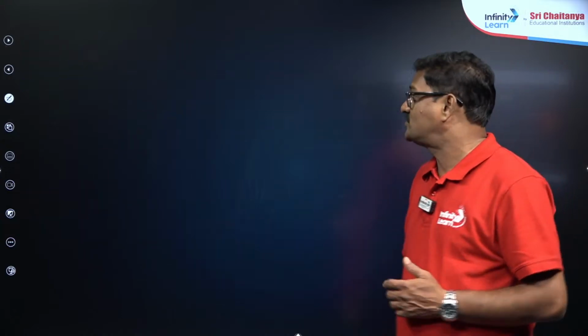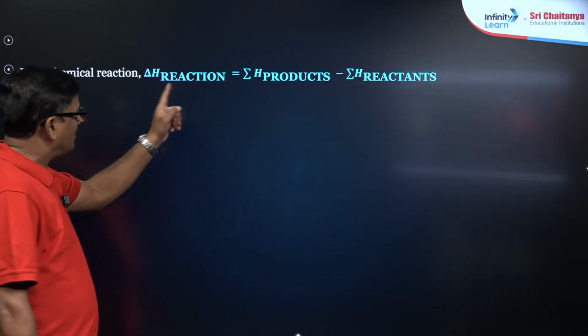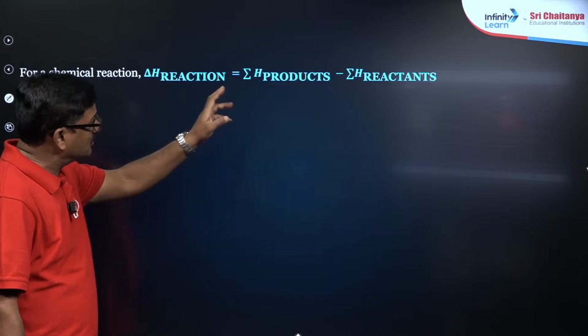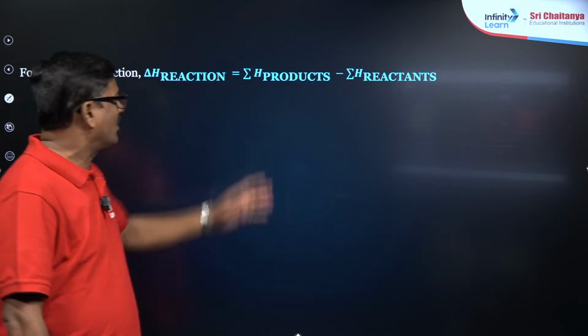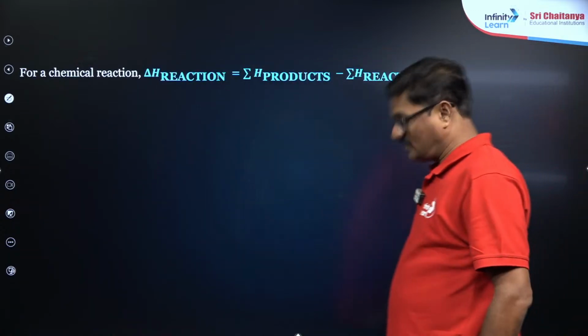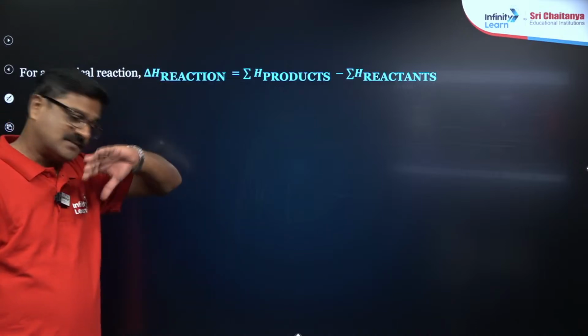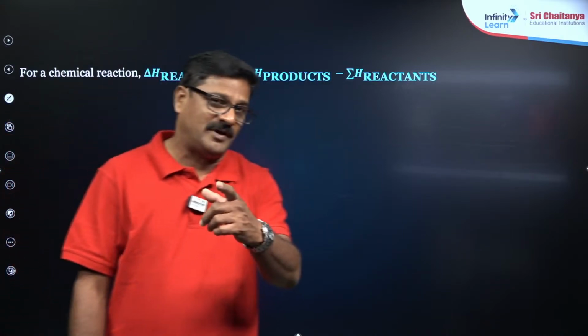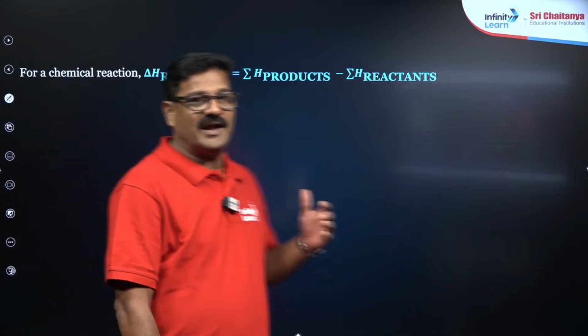Okay, come on dear children, I want to say, for a chemical reaction, the enthalpy of reaction is equal to the sum of the enthalpies of the products minus the sum of the enthalpies of the reactants. If the enthalpy of the reaction is positive, it is endothermic; if it is negative, it is exothermic.